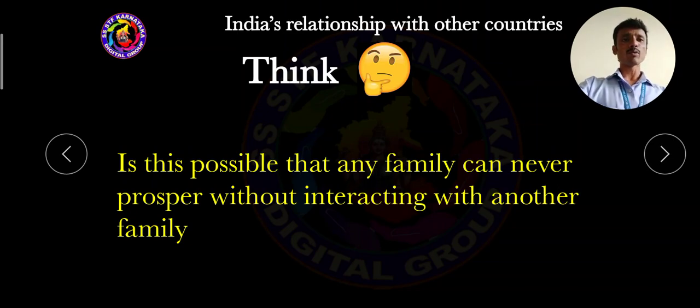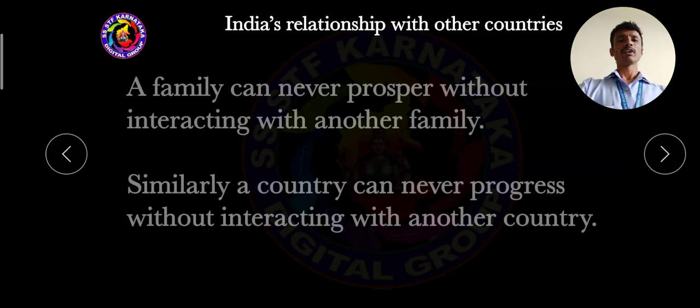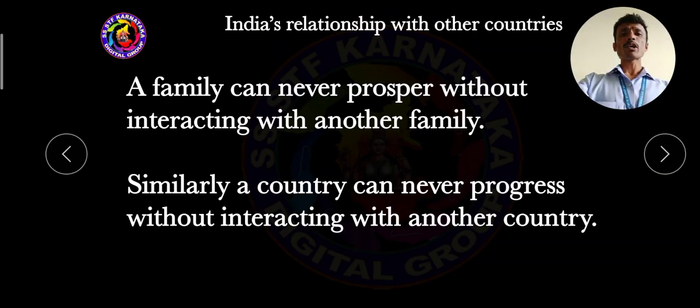We already learned about this in the foreign policy of India lesson. We have to mingle with others and lead our life. A family can never prosper without interacting with another family. Similarly, a country can never progress without interacting with another country.